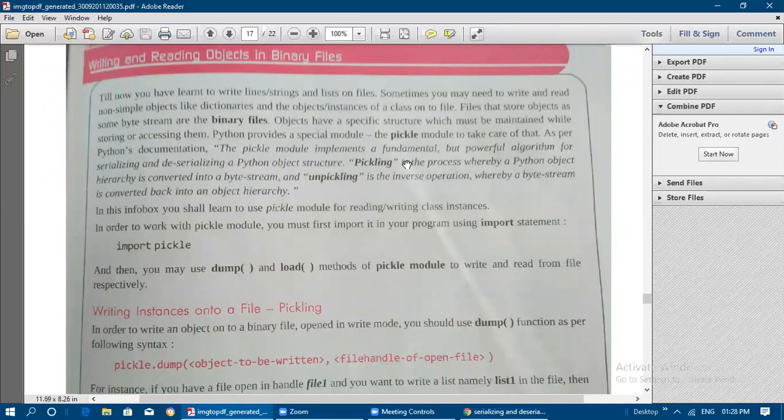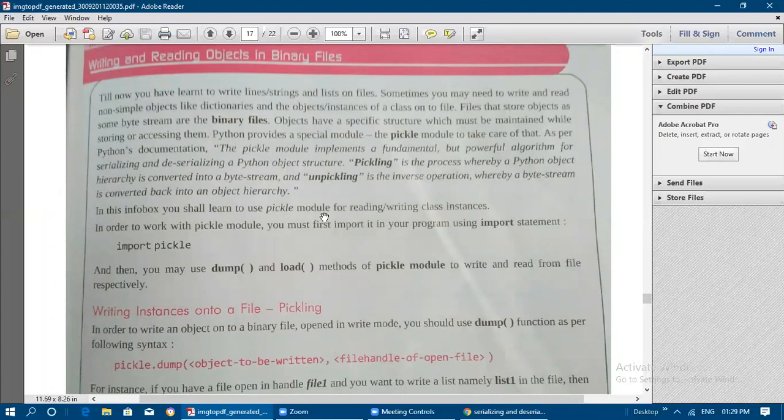Okay, so pickling is the process whereby a Python object hierarchy is converted into a byte stream, and unpickling is the inverse operation whereby a byte stream is converted back into an object hierarchy. So first, the object we are sending into the file, that is known as the pickling method. We are writing the content into the binary file, that is pickling. Unpickling means the inverse operation, that is, the byte stream is converted back into an object hierarchy, that is, an instance of the class. Like that we will get the result.